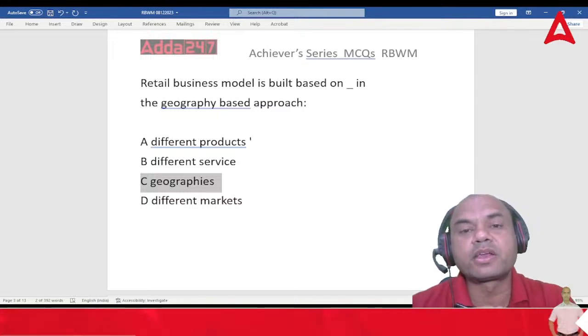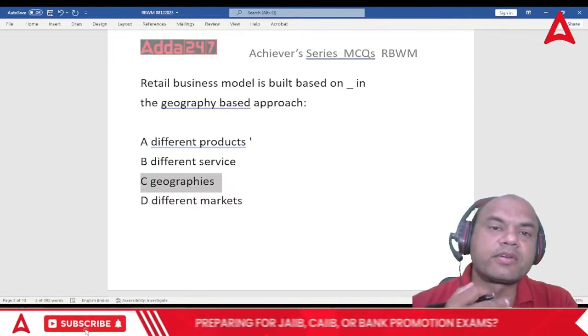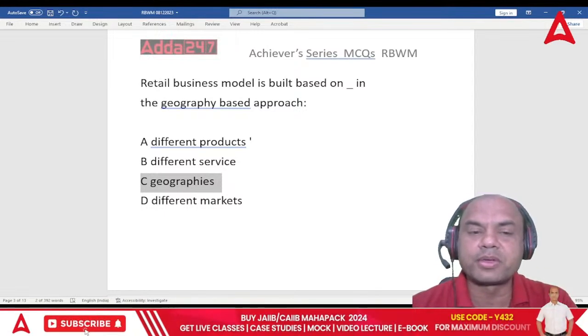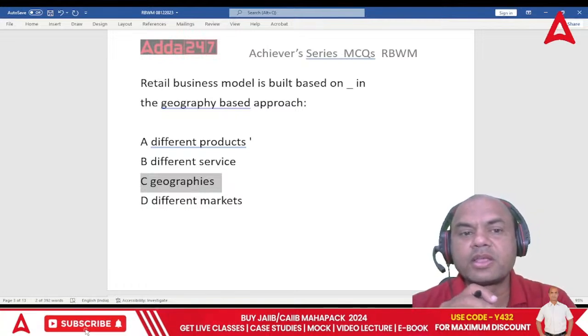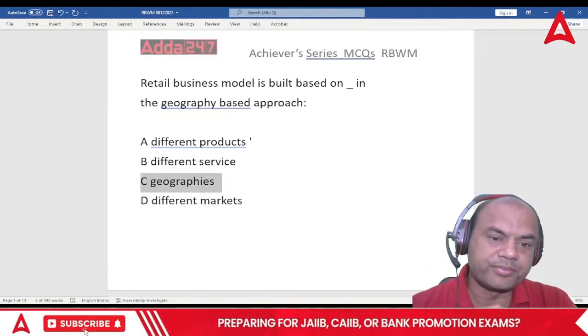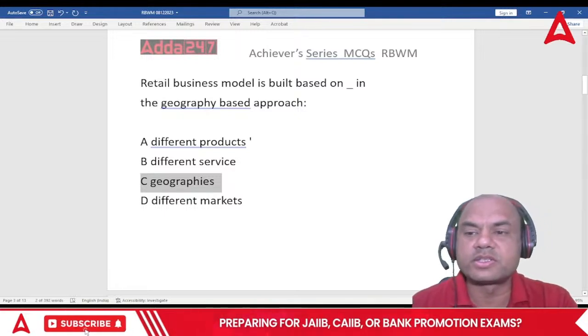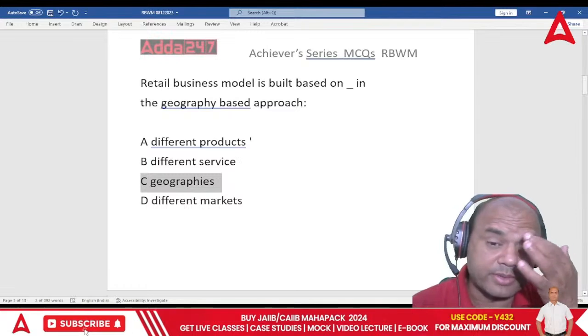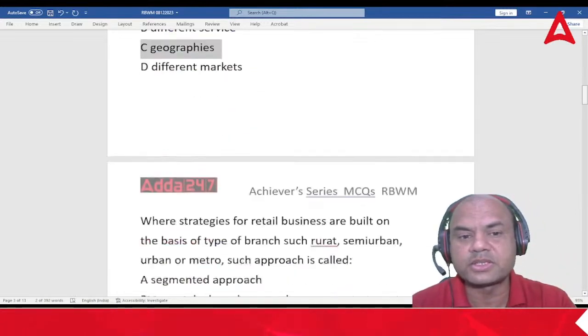Some topics we cover in this class, some topics in other classes. Something important comes up, then we cover it wherever we can. So you have to follow the complete series. So the answer over here is geographies: a retail business model is based on geographies in geography based approach.